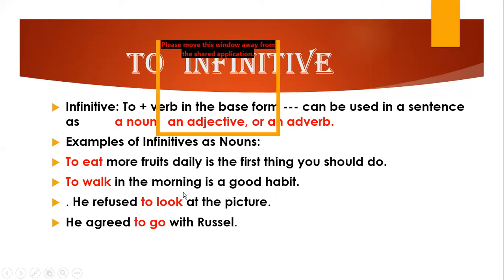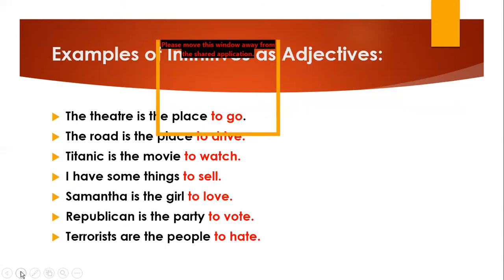Now, to walk in the morning is a good habit. Again, we are getting the answer of what is a good habit. That is to walk, subject. He refused to look at the picture. He refused what? To look at the picture. Here it is working as an object of the verb refused. He agreed to go with Russell. Again, object of the verb agree. So, to infinitive can work as a noun, an adjective, or as an adverb.